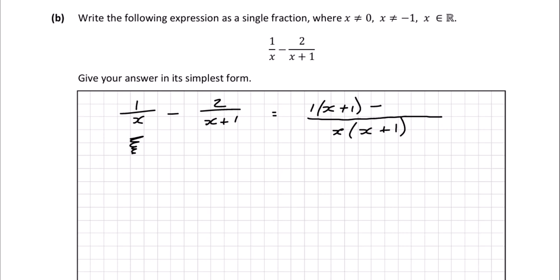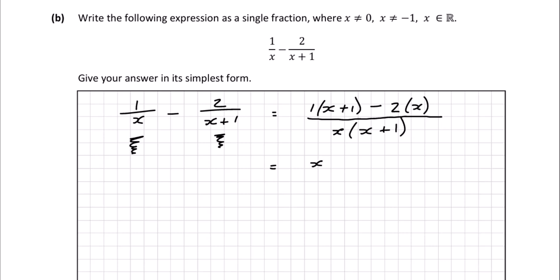Write in the minus, and then look at x plus 1 here. What did we do to x plus 1 to turn it into x times x plus 1? Well, we multiplied by x, so multiply the top of the fraction by x. So this is our answer. However, it says give your answer in its simplest form, so we would be expected to simplify this.